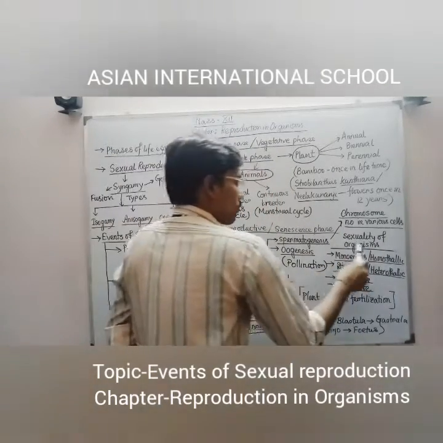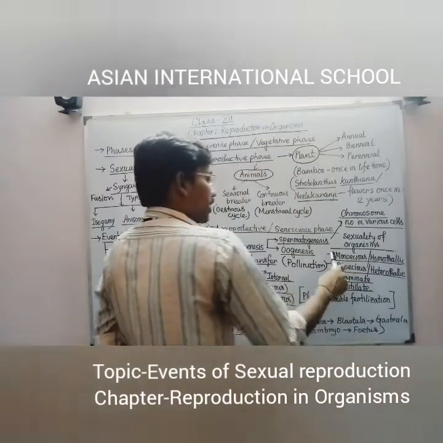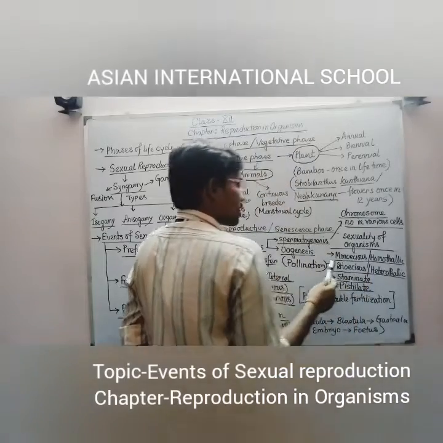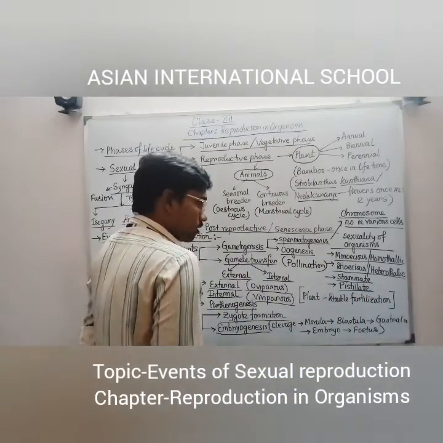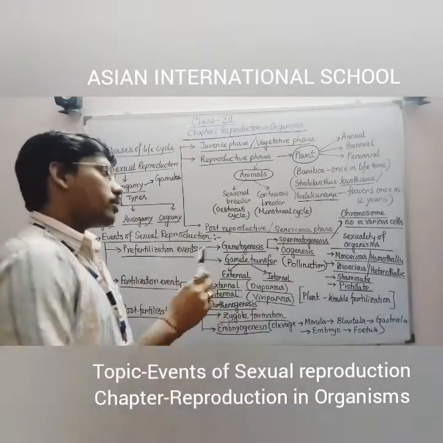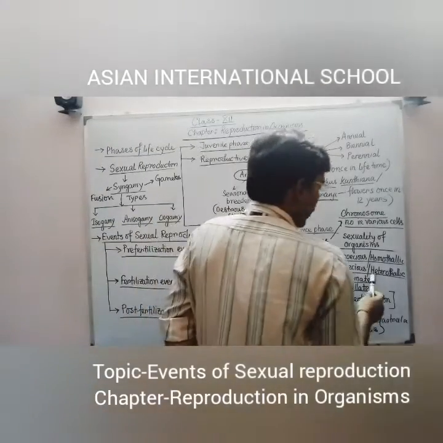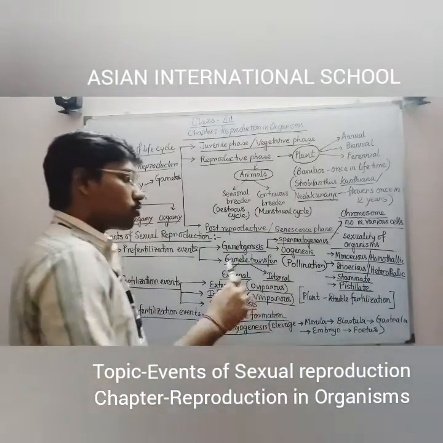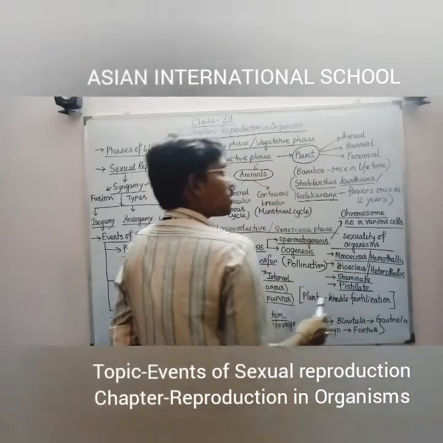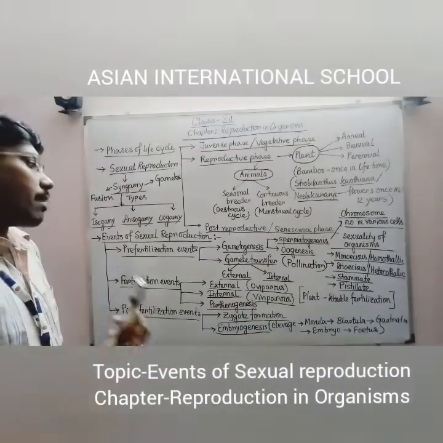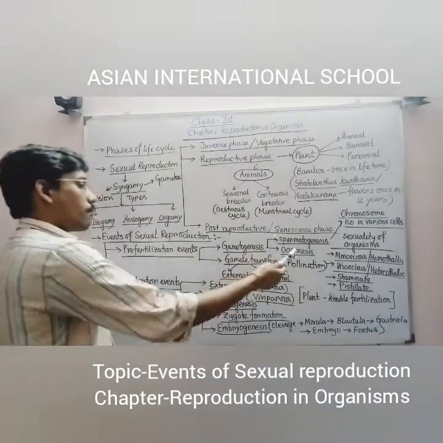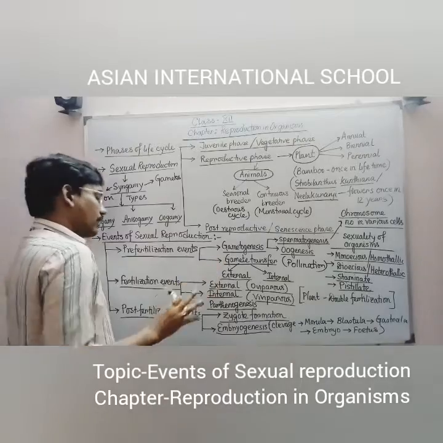And next, based on the sexuality of the organisms, I have written two categories mainly. One is monoecious, containing both reproductive organs in the same body, they can also be called homothallic. Second, I have told dioecious organisms, that means two different bodies with two different sex organs or reproductive organs, they can also be called heterothallic because of two different bodies. Under heterothallic organisms or dioecious organisms, staminate and pistillate, two kinds of plants are coming. Staminate means stamen containing plants and pistillate means pistil containing plants, or male or female reproductive part containing plant respectively.